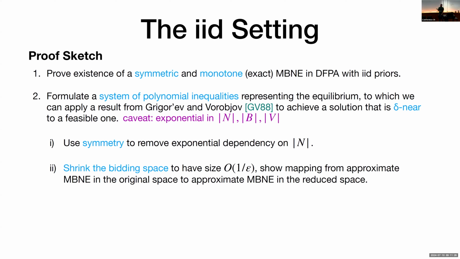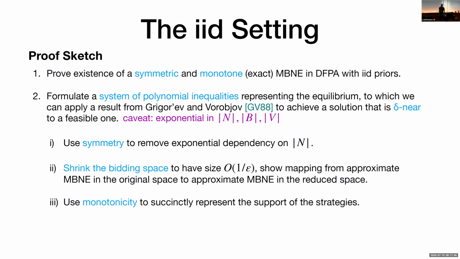For the bidding space, we provide a lemma that shows that we can consider a shrunk bidding space of size big O of 1 over epsilon. And then we can compute an equilibrium in that shrunk bidding space and translate it back into an equilibrium with the original resolution that is a good approximation. And finally, and perhaps most interestingly, we can use the monotonicity that we guaranteed in the very first step to succinctly represent the support of the strategies and then be able to enumerate over them. So this gets rid of the exponential dependency on the size of the value space.